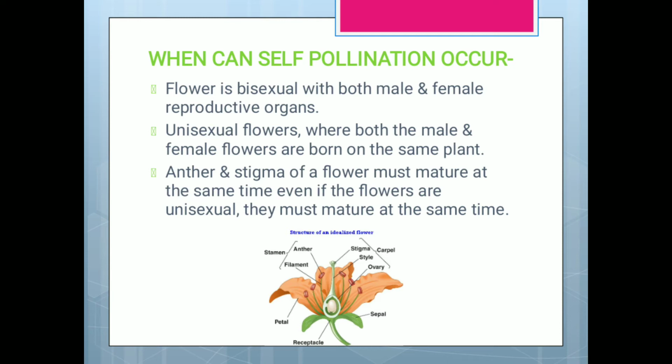And if the stigma is matured to take in the pollen grain, but the anther has already given all the pollen grains, then producing it again may take time. So the flower may be unisexual, but the anther and stigma must mature at the same time.